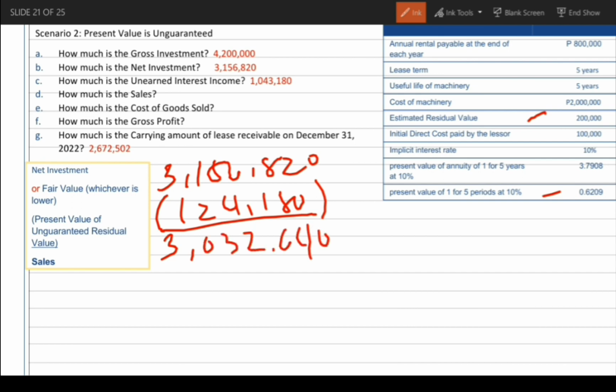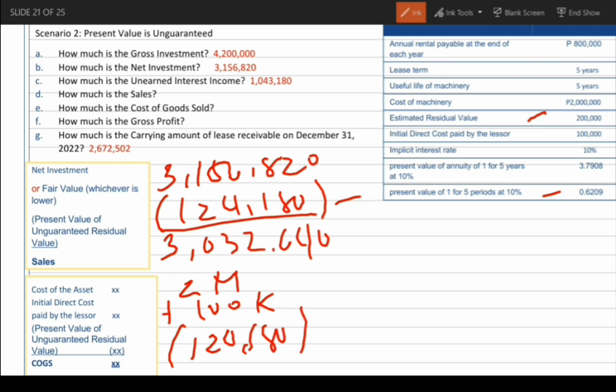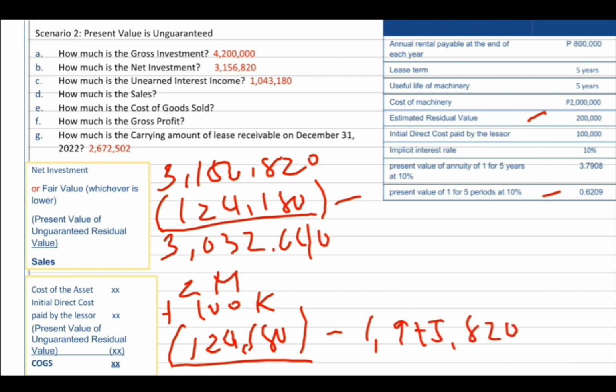Ang ating sales ay 3,032,640. Next, how much is the cost of goods sold? Cost of the asset na 2 million plus initial direct cost na 100,000 minus present value of unguaranteed, ito yon, 124,180. So, ang ating cost of goods sold ay 1,975,820.